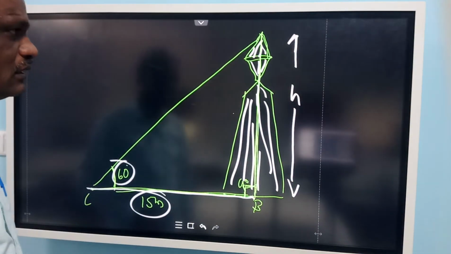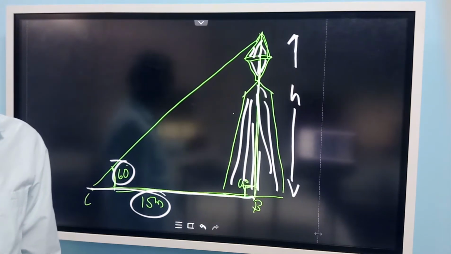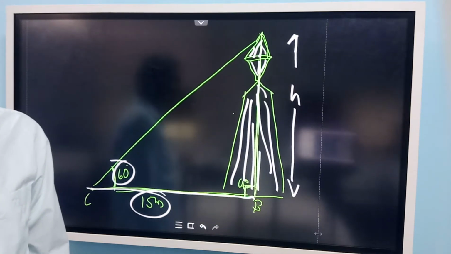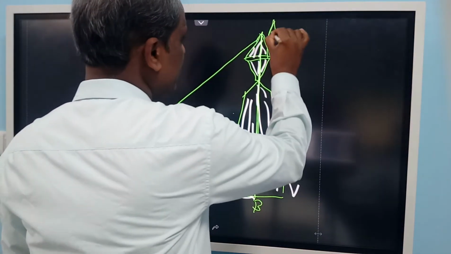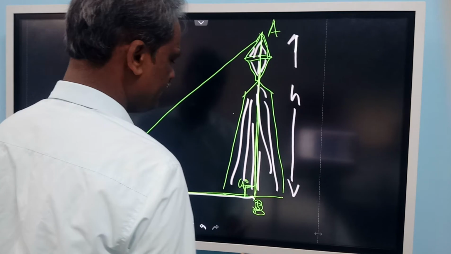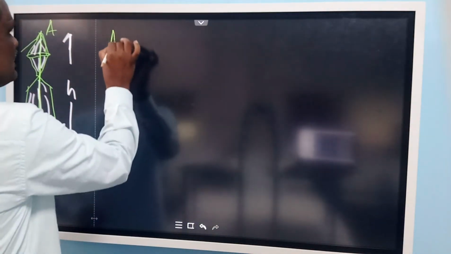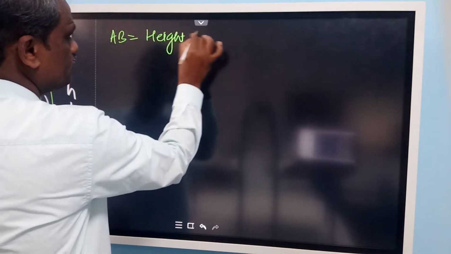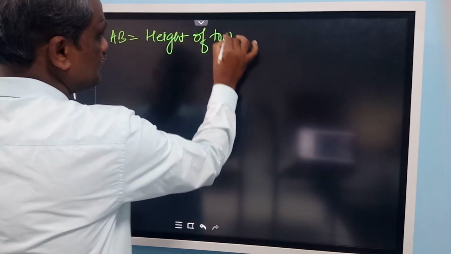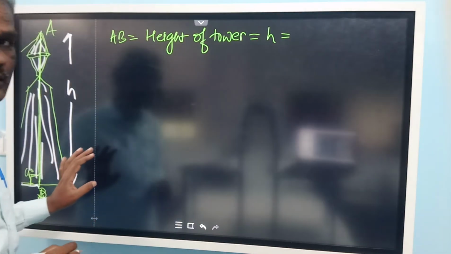So we have taken AB as the height of the tower. You can give it some name. This is A and this is B. AB is the height of the tower. So you can write here, AB is equal to height of tower. That we need to calculate. We call it H. We do not know it, we have to find it out.